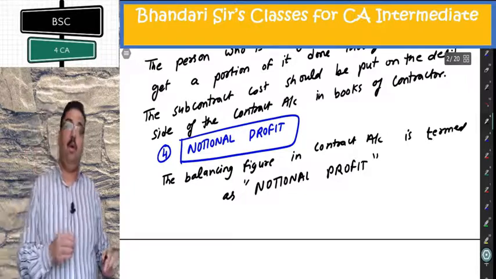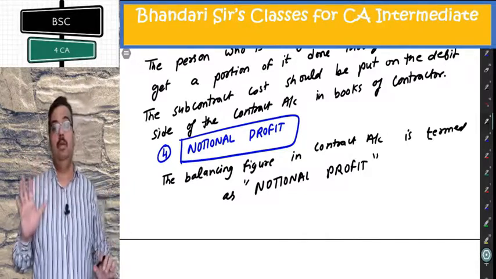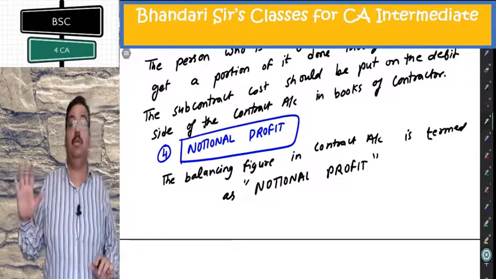It is not called net profit, gross profit, it is called notional profit. And it is to be dealt with further in the same contract account extension.